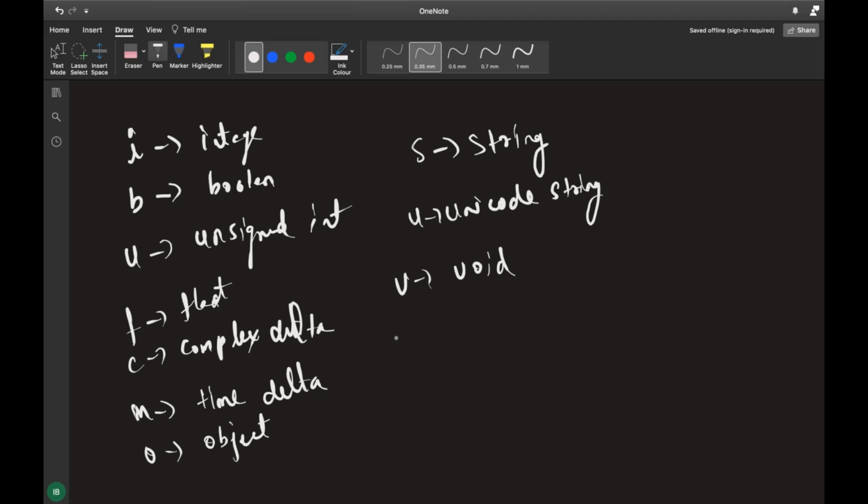To check the data type of an array, as Sukesh told, we'll be using dtype. You have an attribute called dtype. So just take it down: for checking the data type of an array, we use dtype.